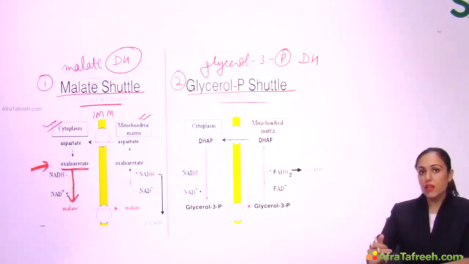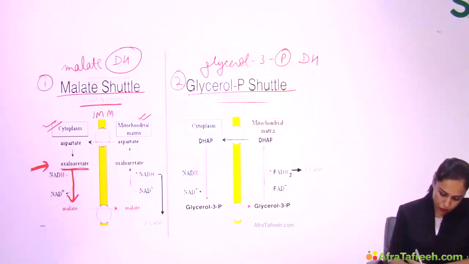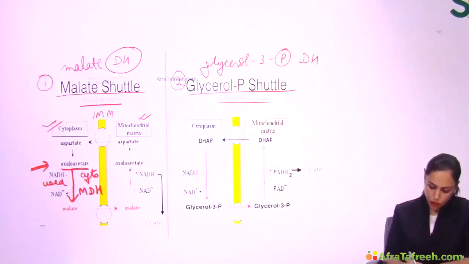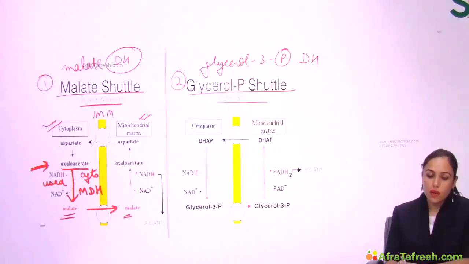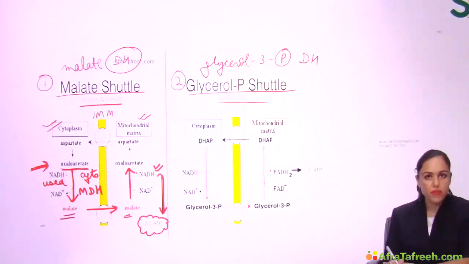In the TCA cycle last step, NADH was produced. Now NADH will be used. So with NADH used, the name of the enzyme is cytoplasmic malate dehydrogenase, MDH, forming malate. I told you malate can cross the mitochondrial membrane, and reaches mitochondria. Here malate will be converted to oxaloacetate, and this is the same step of the TCA cycle where NADH is produced. This NADH can go into the ETC to give 2.5 ATPs.